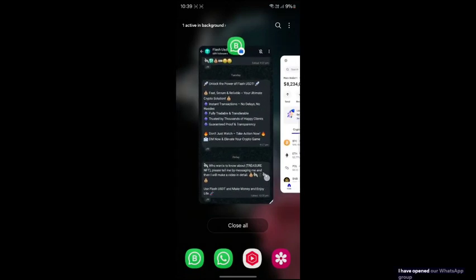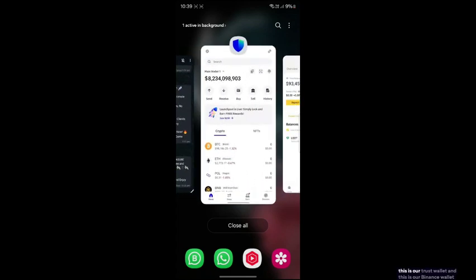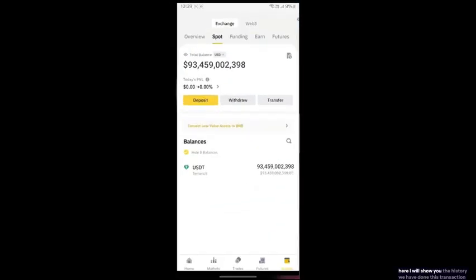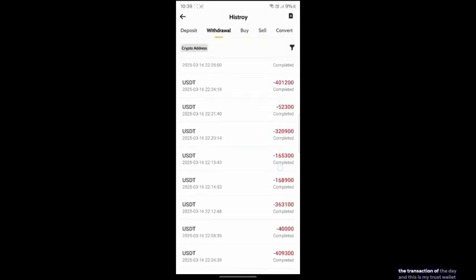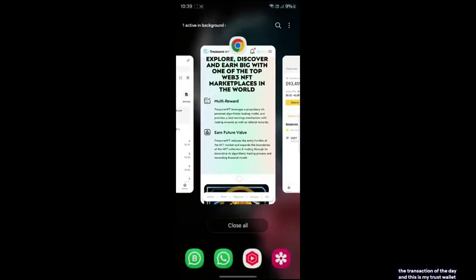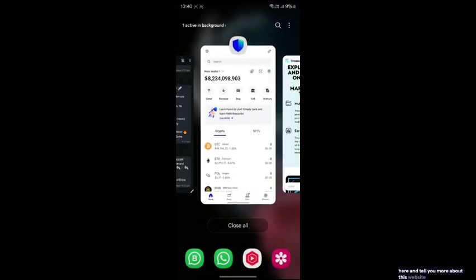I have opened our WhatsApp group. This is our Trust wallet and this is our Binance wallet. Here I will show you the history. We have done this transaction today, so this is the transaction of the day, and this is my Trust wallet here, and I will tell you more about this website.